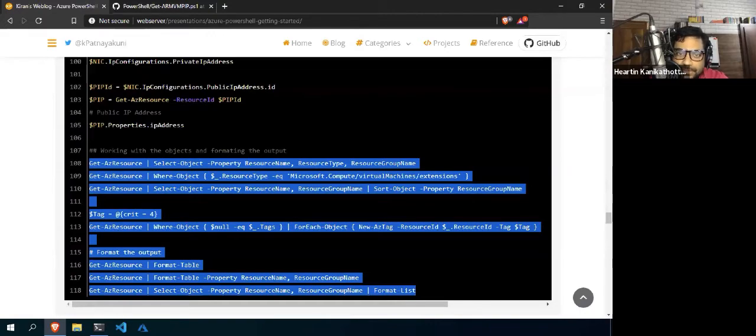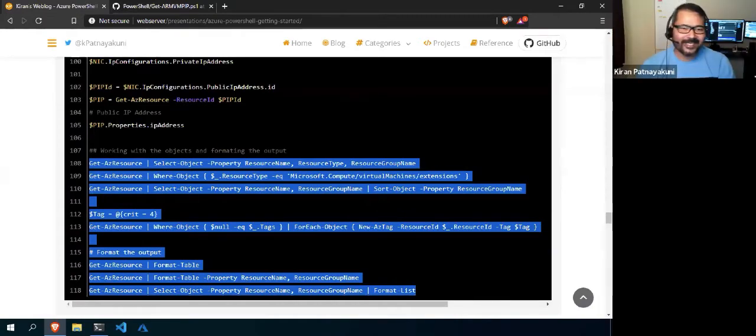So do I need to learn both Azure PowerShell and CLI to be a good administrator, or is being an expert in PowerShell enough? Yeah, actually, it is very interesting.